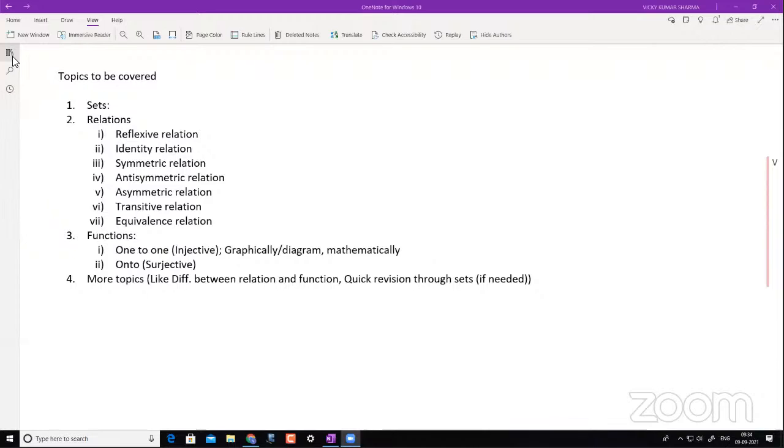We are 300 of us here right now. If all of you speak, then nobody will be able to focus, right? So though it will be an interactive session, it will mostly be one way. Whenever I tell you to speak, that is the time. Okay. So let's start with our first topic, that is sets. Let me take that.